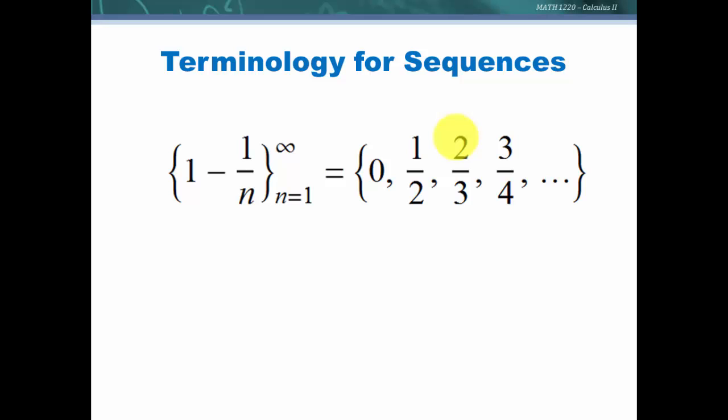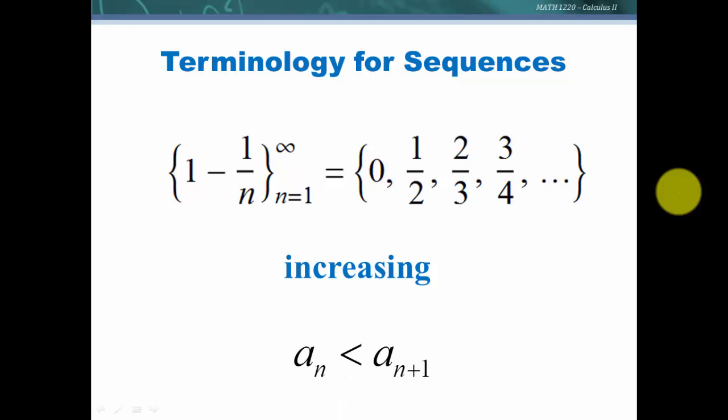As we look at this sequence and we let n go from 1 to 2 to 3 and so forth, we see that this sequence, the terms are increasing. Each one is larger than the one in front. So we call that an increasing sequence, and that is simply when any term is less than the term after that. So a sub n is less than the a sub n plus 1 term.